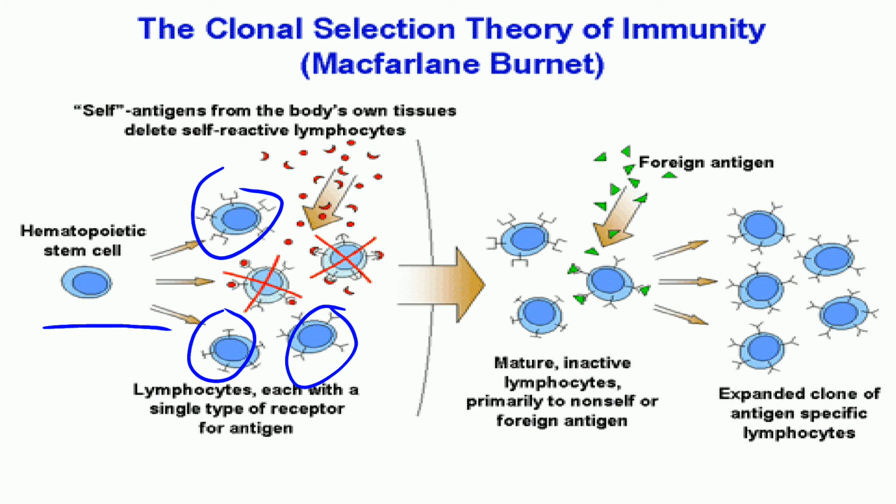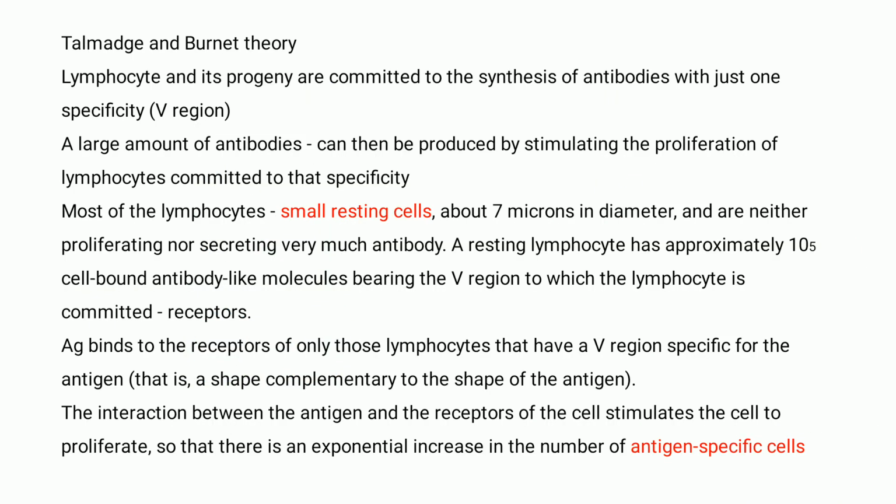They enter the space where you have the foreign antigen, and they become mature and catch up the foreign antigen, or what we call non-self cells. They also expand into a clone of antigen-specific lymphocytes, and proliferate into antigen-specific lymphocytes.